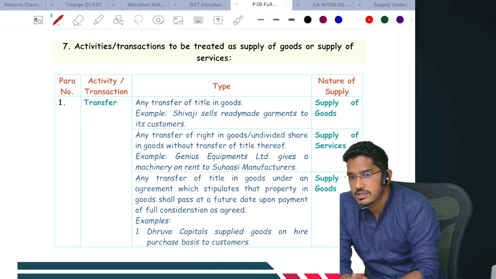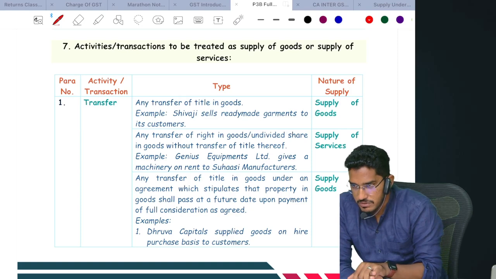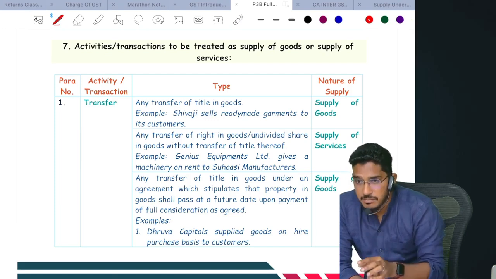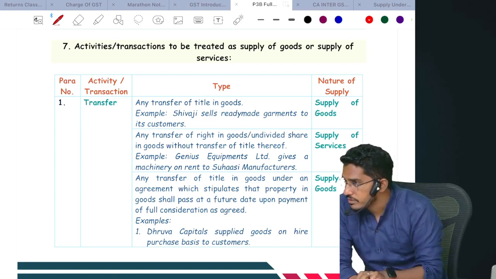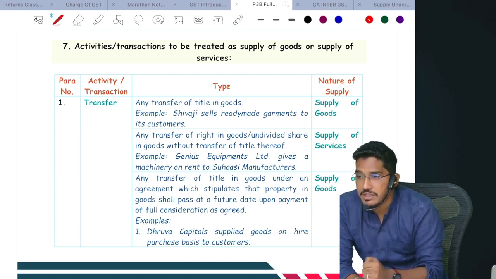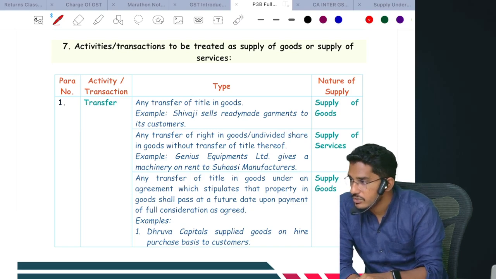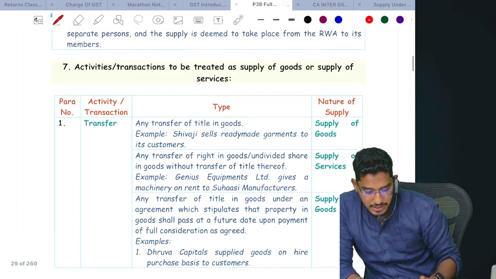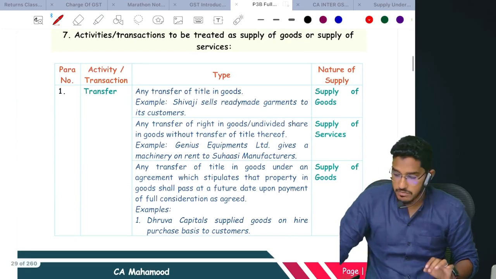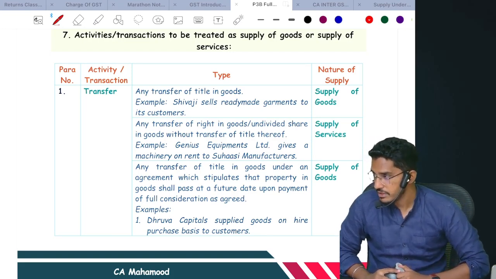So many transactions are straightforward, but there will be a few where we might get confused whether we have to treat it as supply of goods or supply of services. To assist us in that matter, we have Schedule 2. Schedule 2 has clearly given us guidance on when an activity will be a supply of goods and when it will be a supply of services. They have given clear-cut guidelines. Try to have a look at it. We have para numbers in each and every paragraph. Let us try to understand, once an activity has been qualified as supply, when it will be treated as supply of goods and when it will be treated as supply of services.